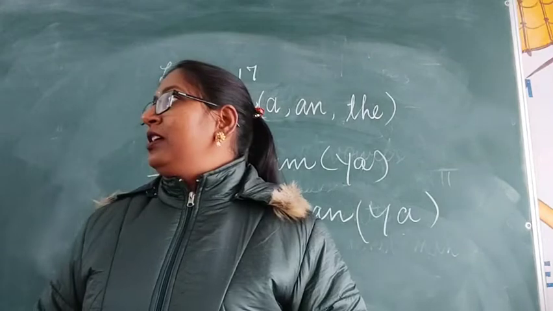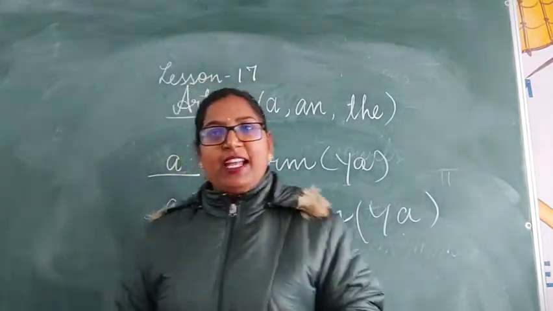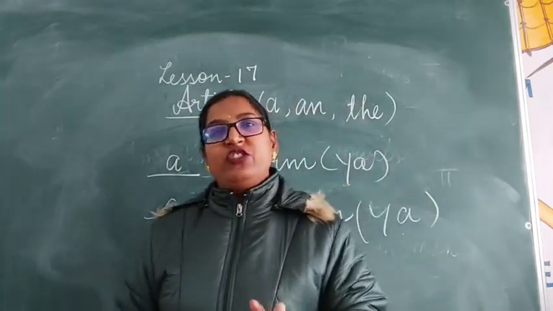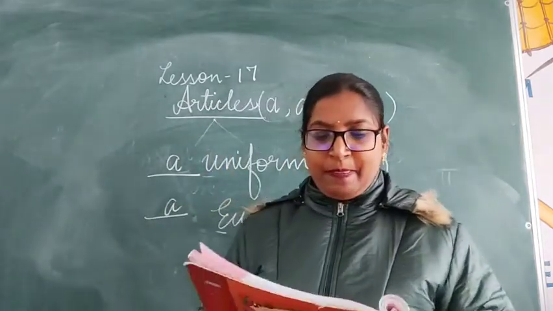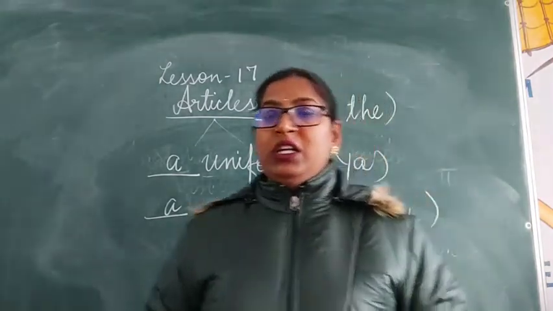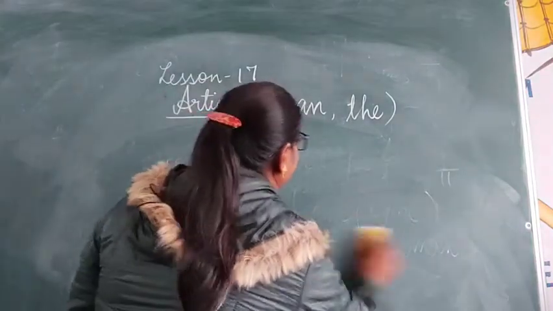Always remember that the use of a and an fully depends on the sound with which the word begins. Clear? One more example.